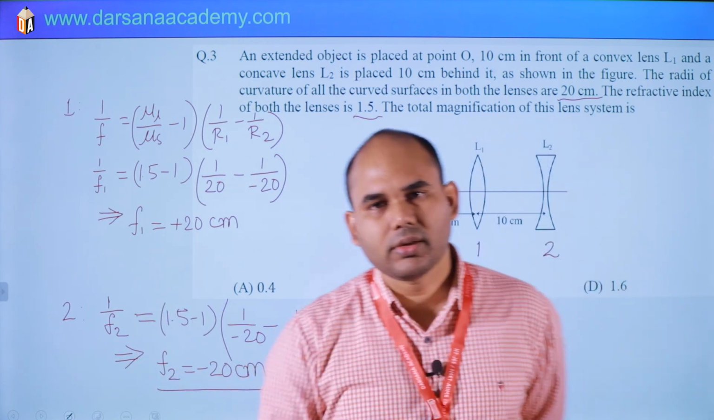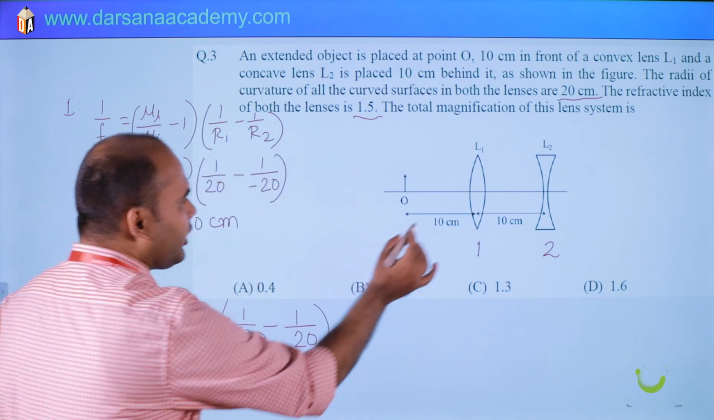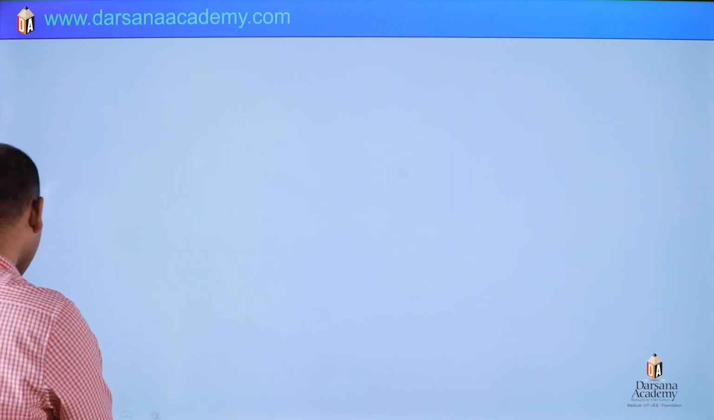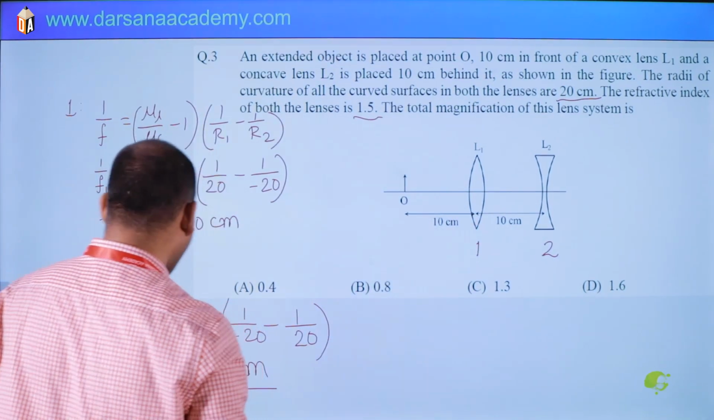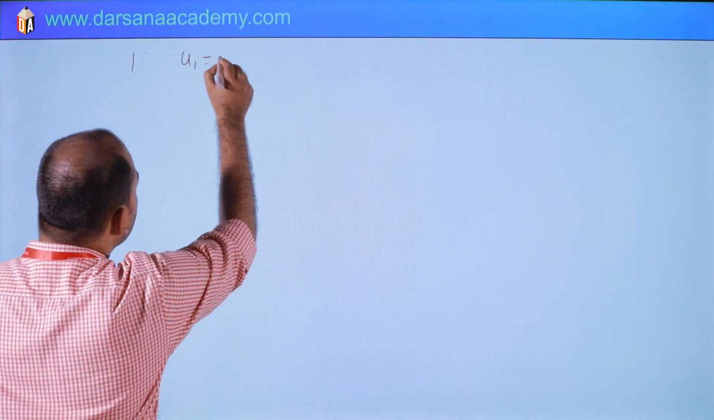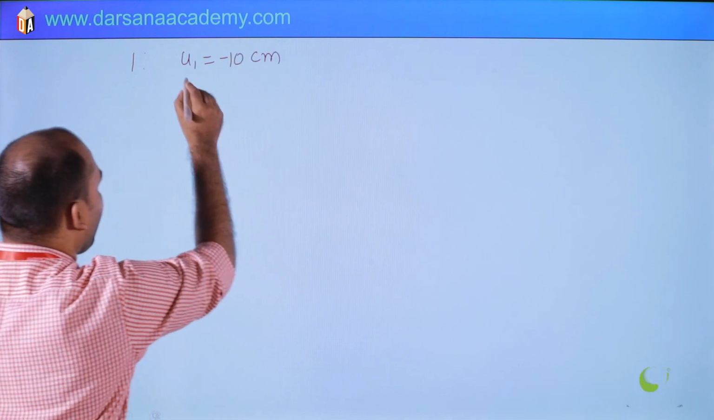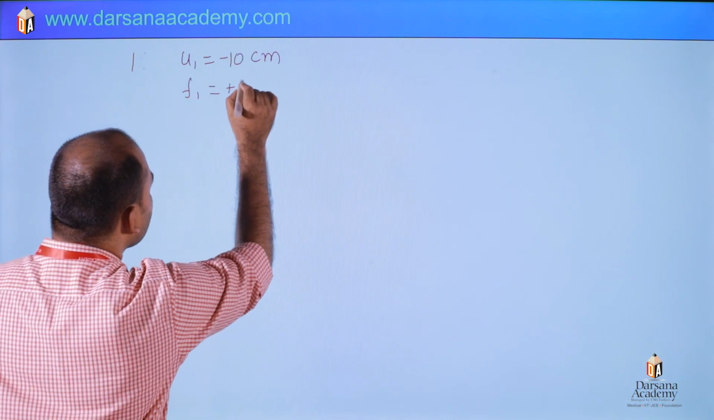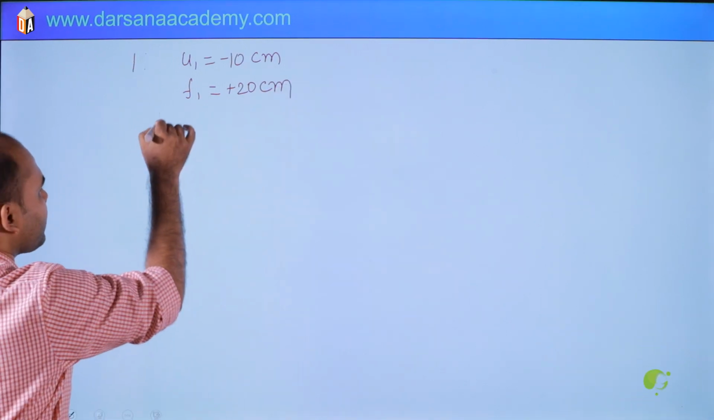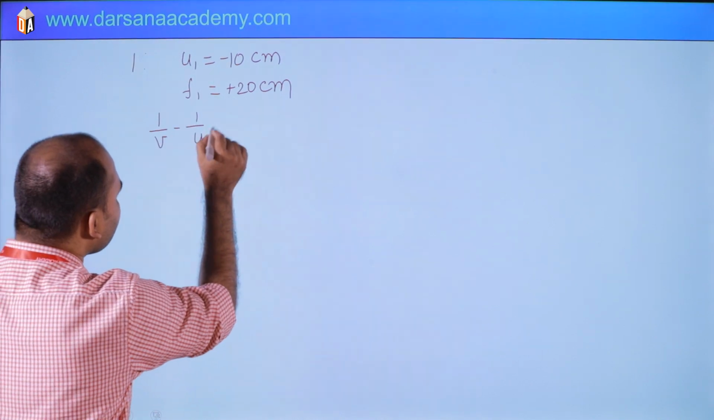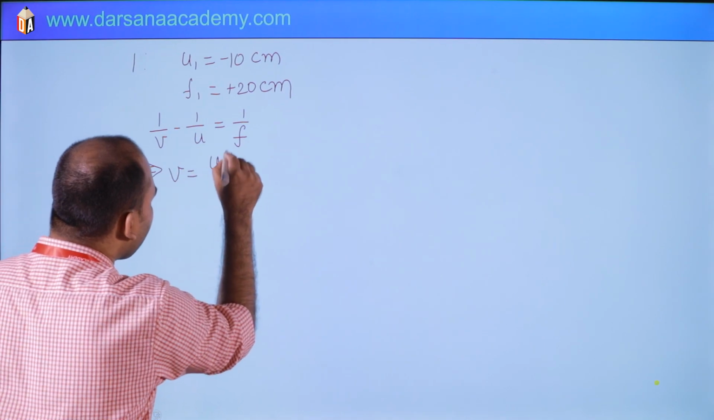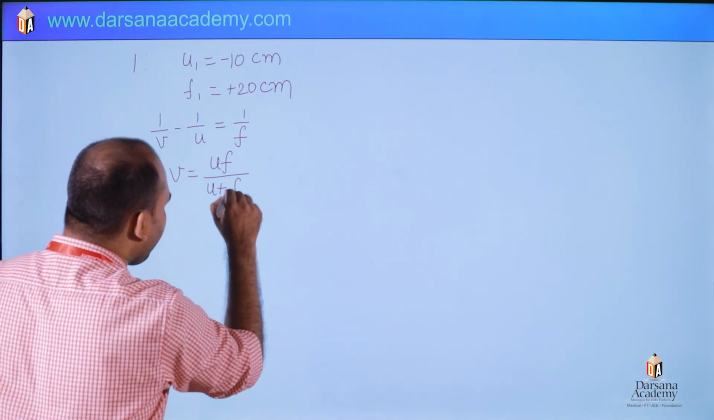So what to do next? U is given. Okay, U1 is given. I am taking it on the next slide. So you can see here U1 is minus 10 centimeter for the first lens, and F1 is plus 20 centimeter. We have to find V1. So the lens formula is 1 by V minus 1 by U is 1 by F. So from here you can directly write V is nothing but UF by U plus F.